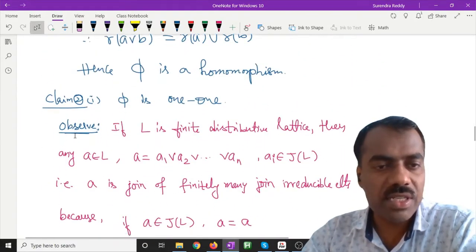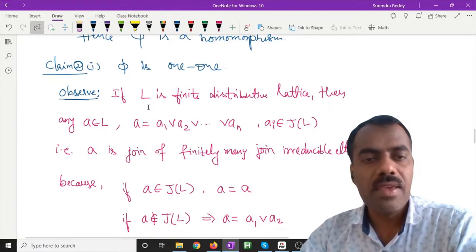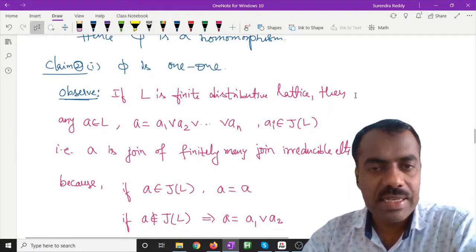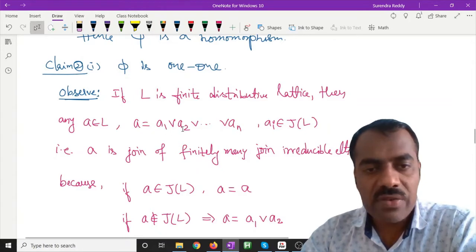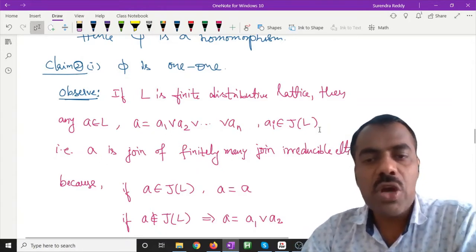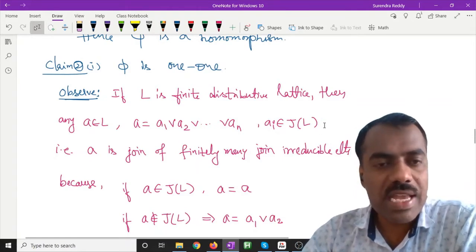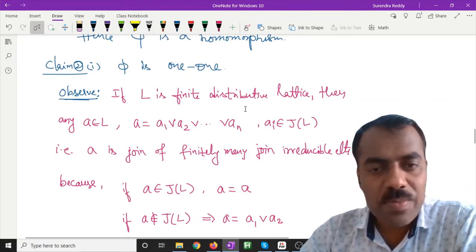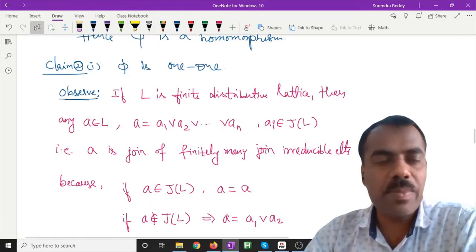In a finite distributive lattice, for any A belonging to L, A is the join of A1, A2, up to AN, where A is the join of finitely many join irreducible elements. So we have already proved that this representation is irredundant.